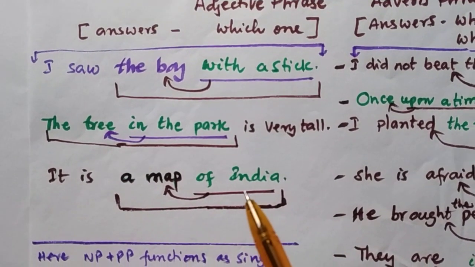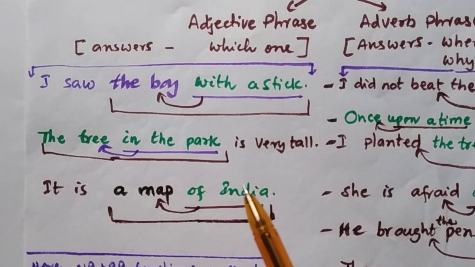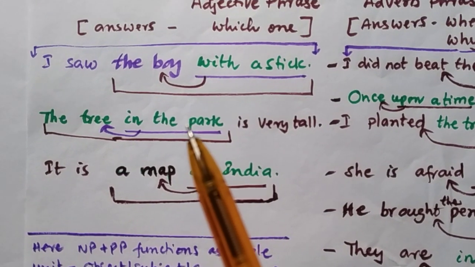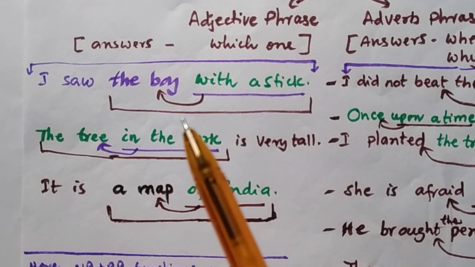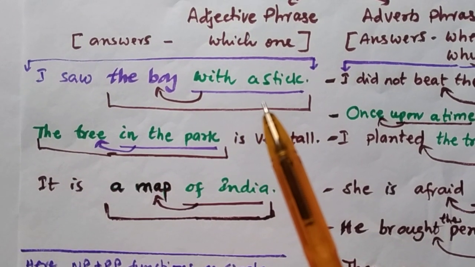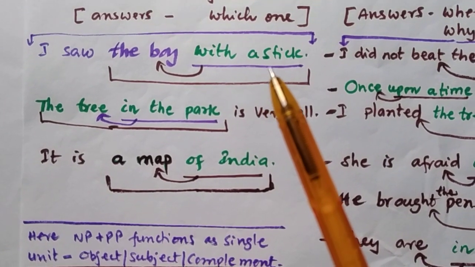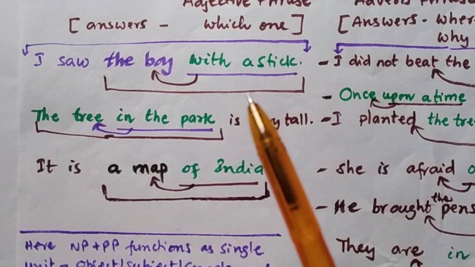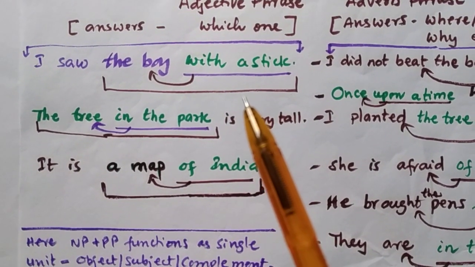In this way, to call a prepositional phrase an adjective phrase, it should fulfill three conditions. One is it should modify the noun phrase which goes before it, and the noun phrase plus the prepositional phrase should function as a single unit. The single unit may be subject, object or complement. And next one, this prepositional phrase should answer the question word which ones.